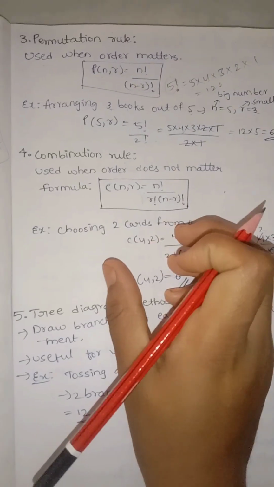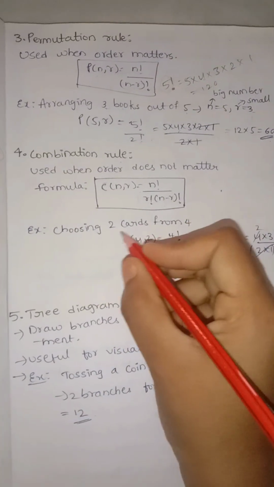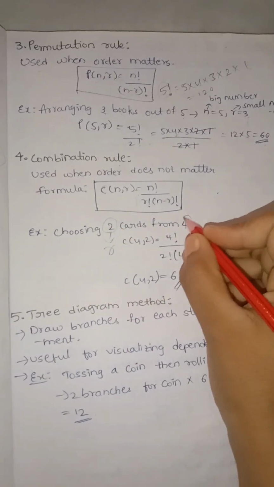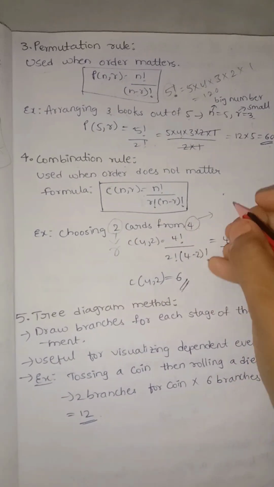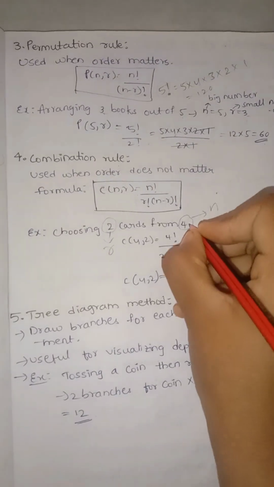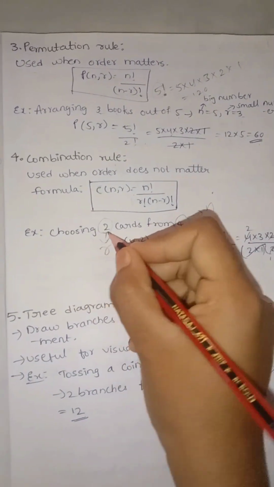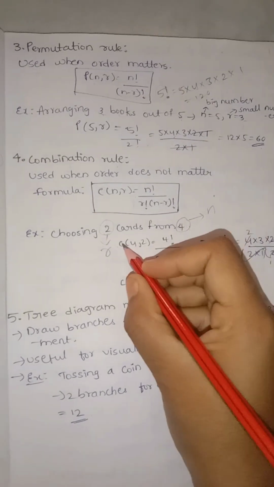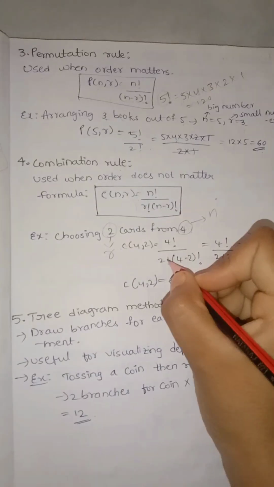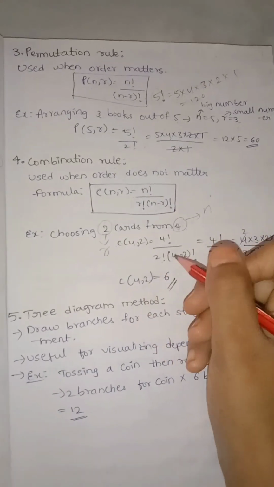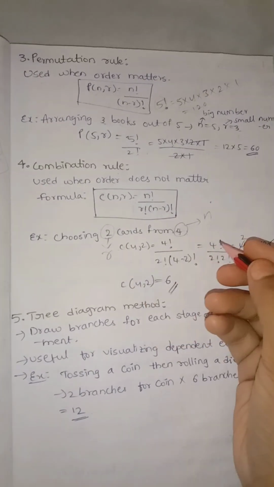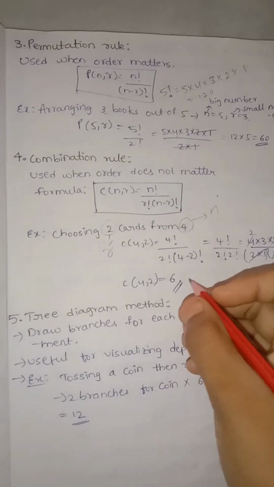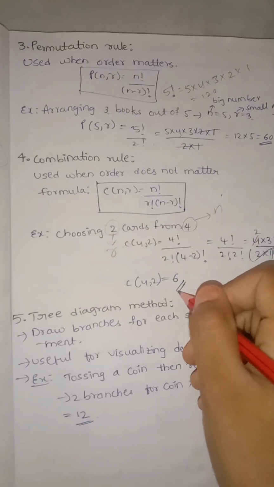We will use it for cards. Choosing two cards, so choosing is the r term. n is equal to the largest term or big number. n is the number of cards. In that we are choosing two cards, so 2 is the r value. n is the 4 value. Combination of 4 and 2 is equal to 4 factorial by 4 minus 2 factorial into 2 factorial. We can calculate it with a calculator or by hand. You can calculate these terms. It is simple.